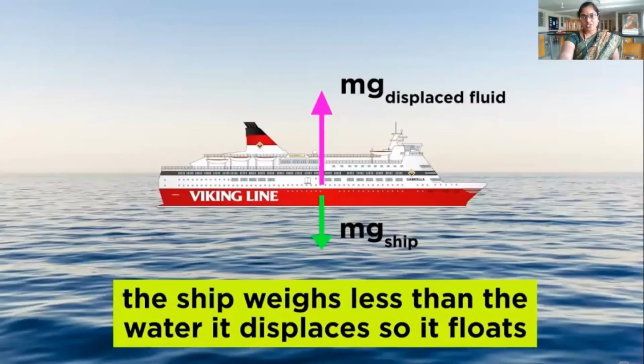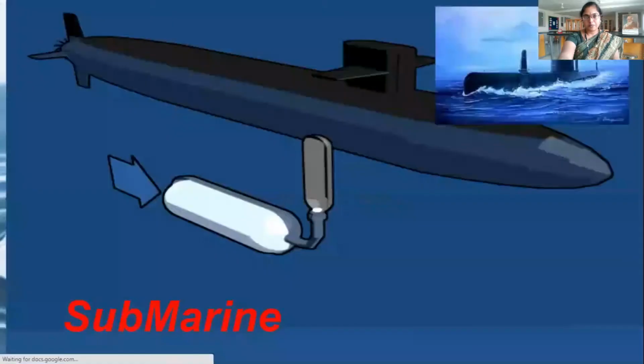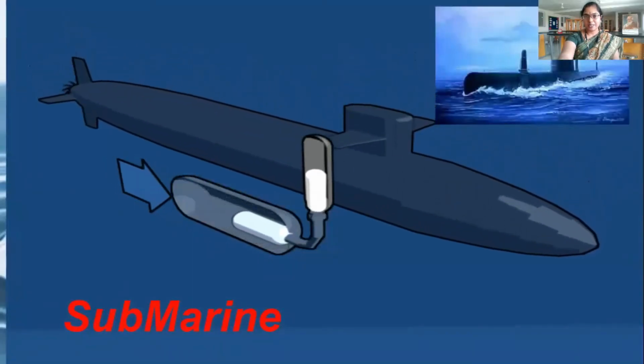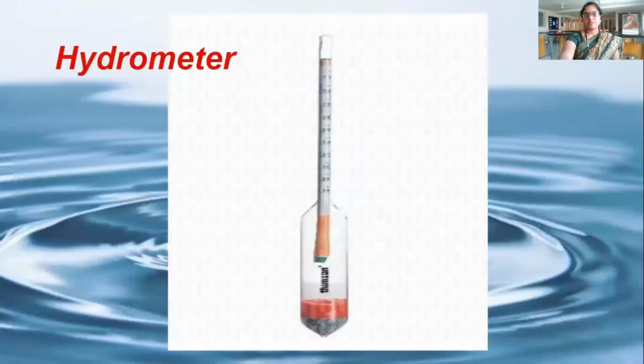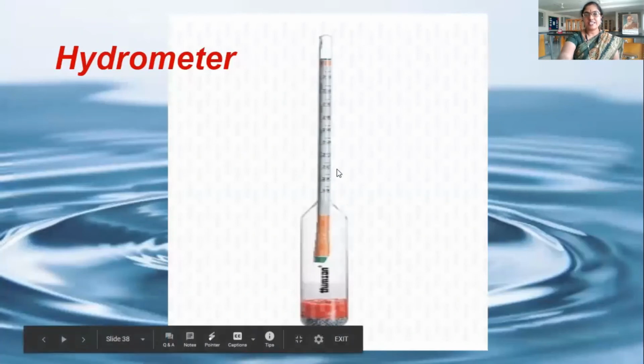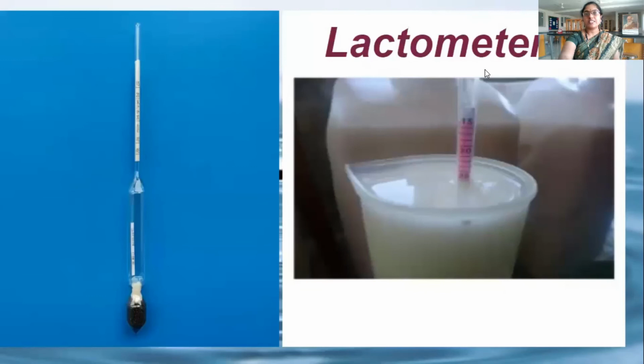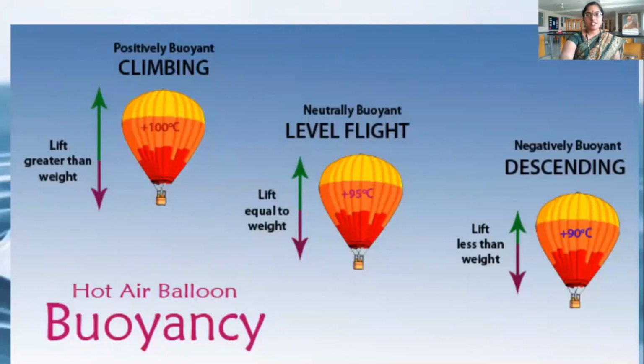Ships are constructed based on the Archimedes principle. Submarines are designed based on the Archimedes principle. Hydrometers are constructed to identify the density of unknown liquids or fluids. Lactometers are designed to check the purity of your milk, whether the milk is mixed with water or not, and if yes, how much water is mixed. Hot air balloons are also designed on the Archimedes principle to lift up or down.